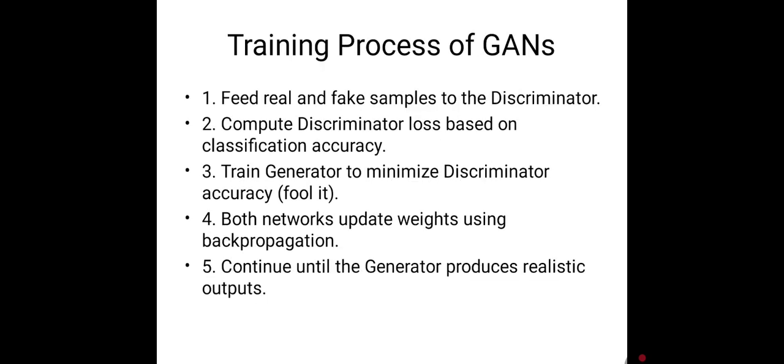Next is the training process of GAN. The training cycle of GAN involves feeding both real and fake samples into the discriminator, computing the discriminator loss based on the classification performance, updating the generator by making it try harder to fool the discriminator, and updating both networks using backpropagation, and repeating the process until the generator produces realistic output.